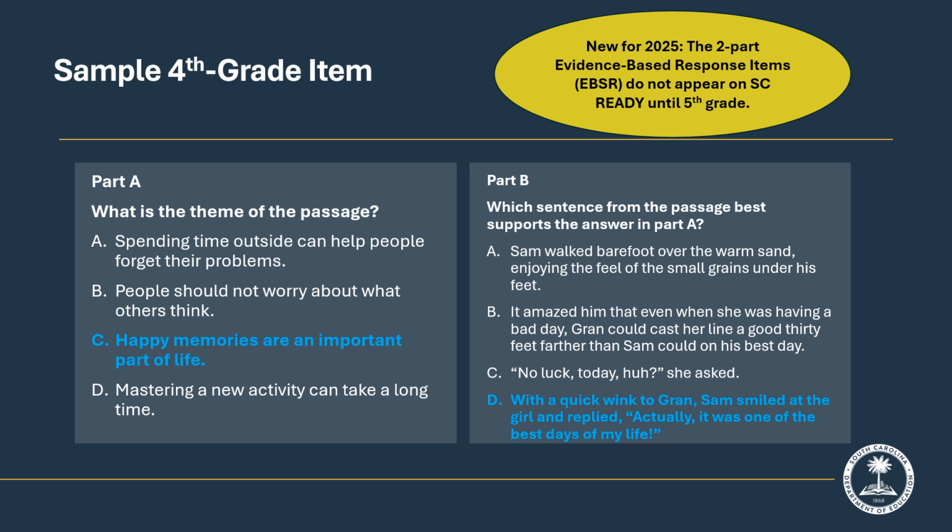The cognitive level of this item is a 3. In this case, it is asking students to determine a theme, which by itself is a cognitive level 2, and then it is asking students to support their answer with text evidence. This is what makes the item a cognitive level of 3. If the test item provided the student with a theme from the text and then asked the student to provide text evidence, the cognitive level would still be a 3. This item aligns with AOR 2.1.